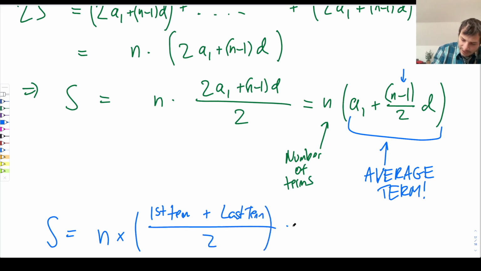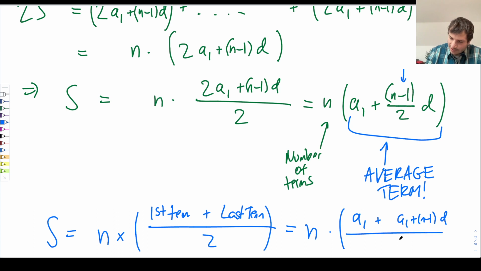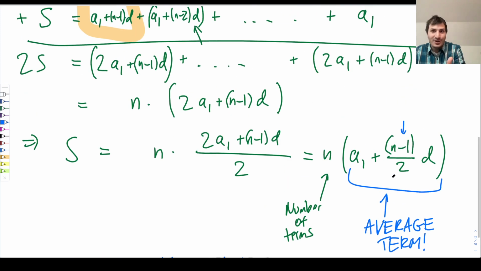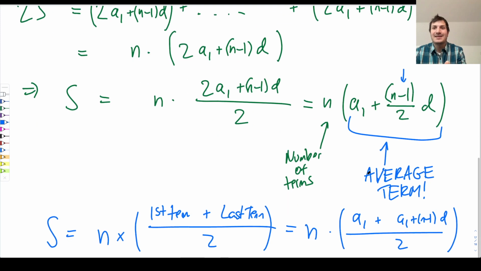So S is equal to n times the first term plus the last term, divided by 2. This is always a formula that works for arithmetic sequences. N times A1 plus n minus 1 times D, divided by 2. That is exactly what we had before. And that makes perfectly good sense. What is the sum formula? Well, you take the average term, which is the middle term for an arithmetic sequence, and it's the average of the first and the last term. You multiply by the number of terms. That's the sum. Okay. Should I do a quick example?